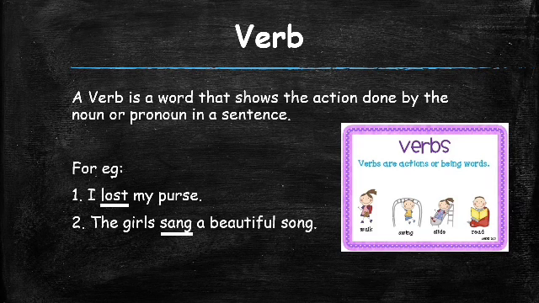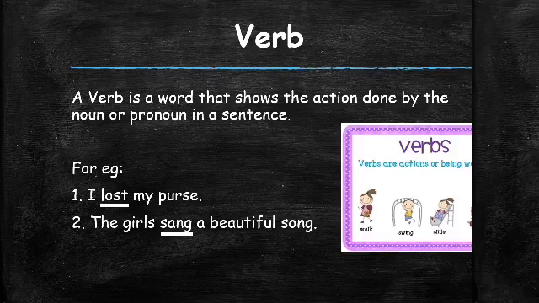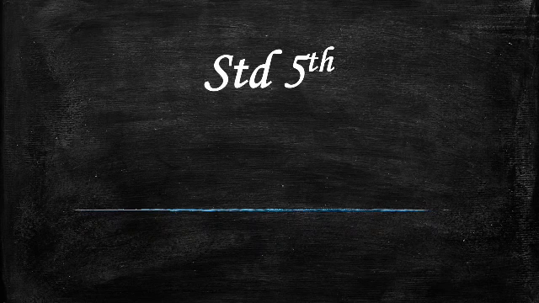Today we are going to study about one such concept related to verbs. The topic for today is tenses.